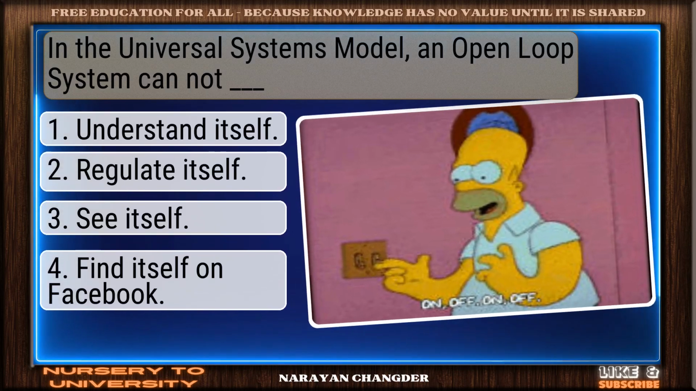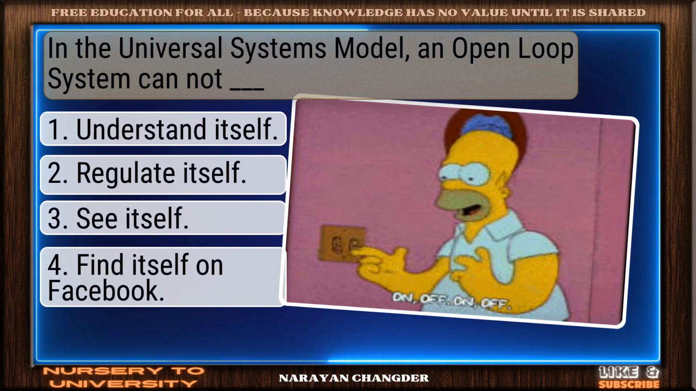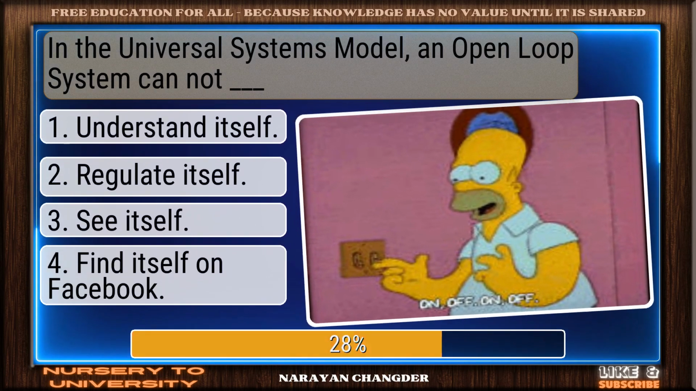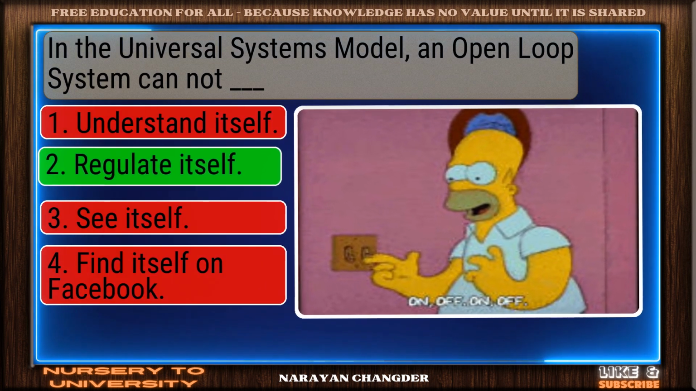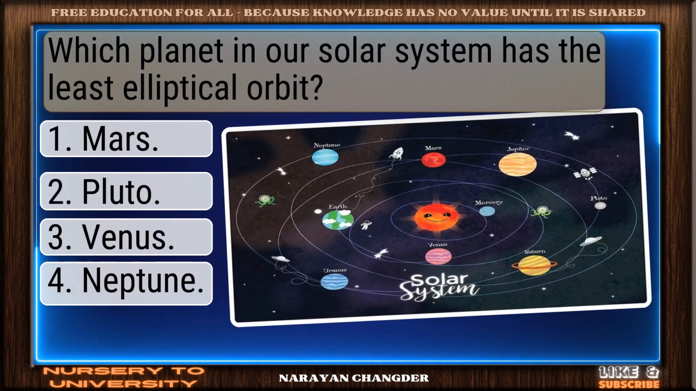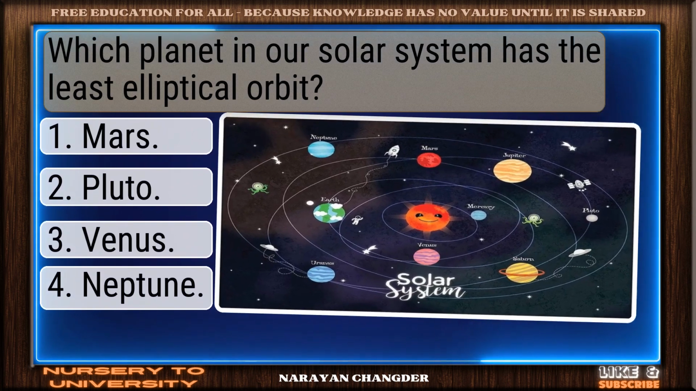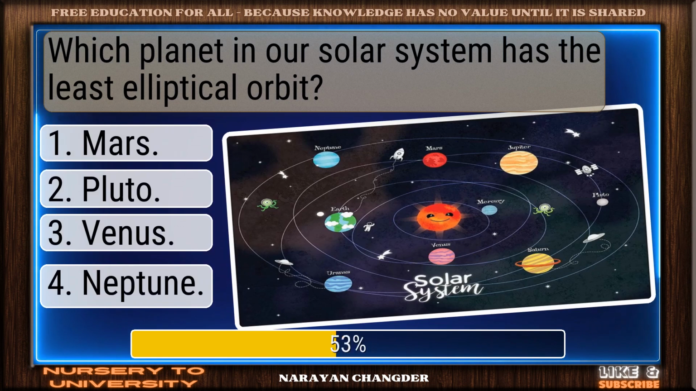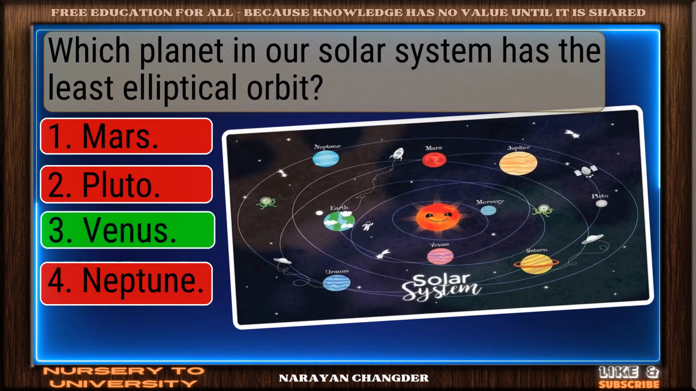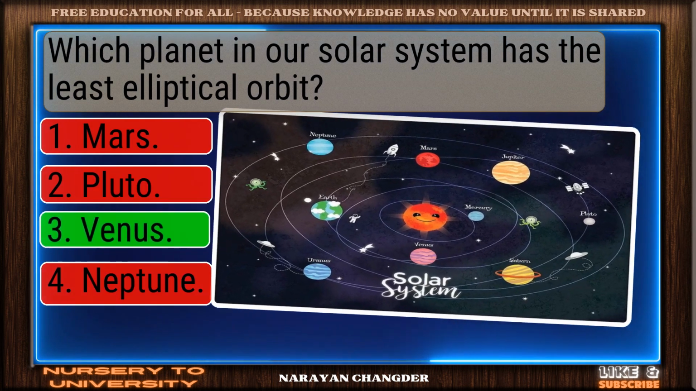In the universal systems model, an open-loop system cannot dash. Great job. Regulate itself is the accurate answer. Which planet in our solar system has the least elliptical orbit? You got it. Your choice, Venus, is right.